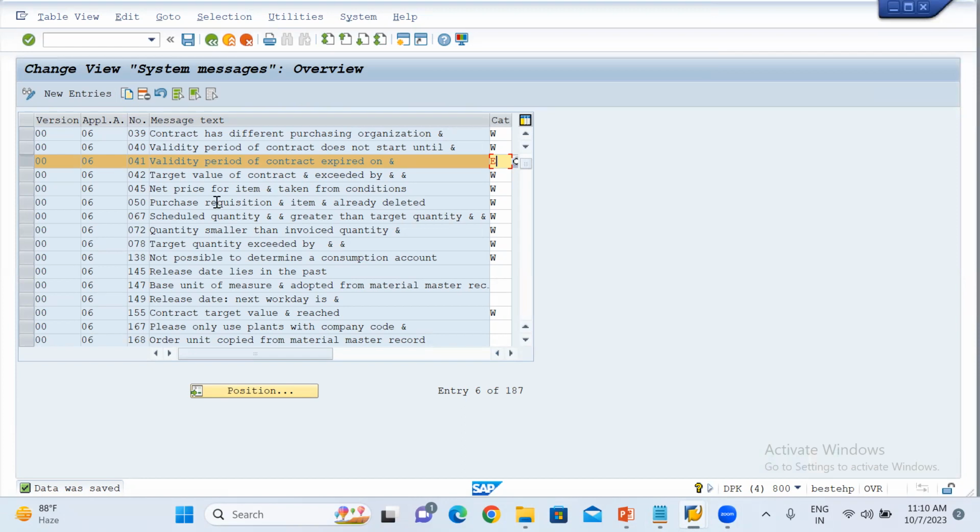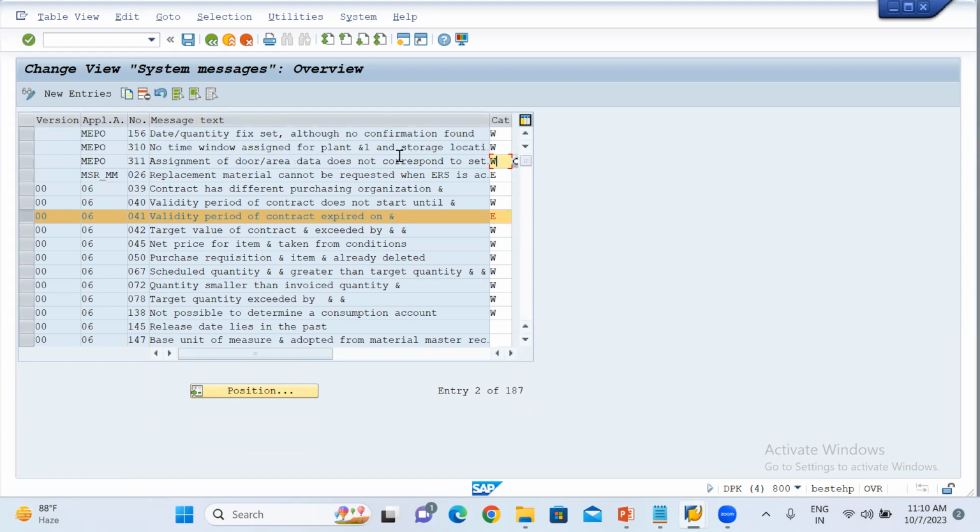Here we increase the quantity, so we have to select the message as per the quantity. Net price for the item taken from the condition. Target value of the contract exceed. So contract had different purchasing requisition. Let me check one by one. What will be the message number? Valid period. Contract had different purchasing organization. Replacement. Net price. Target value of the contract exceed. Purchasing requisition. Quantity smaller than the invoice quantity. Target quantity exceed.